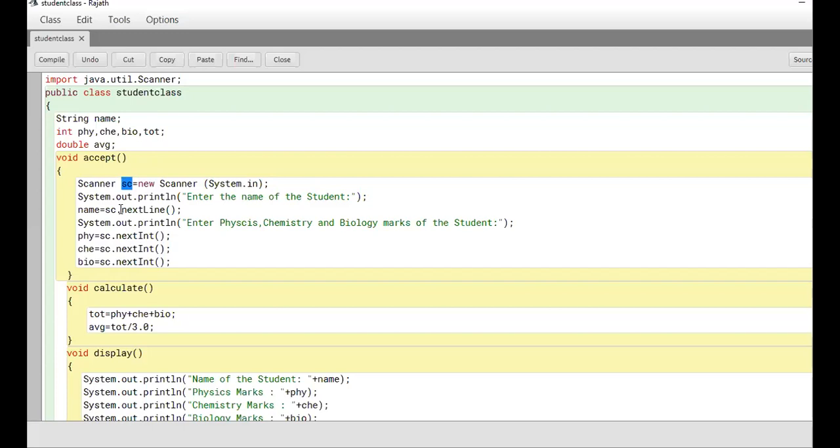Excuse me, sir. In the scanner class, which method should we call for a character or for double? When it comes to you, I'll tell you. Now just let us try to follow whatever is given over here. The function of scanner is that it has to just accept values. For accepting, there are so many functions in it, and with that object I can call it. As he is asking, I'll explain that one later.